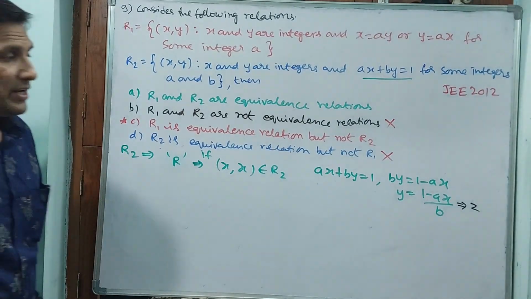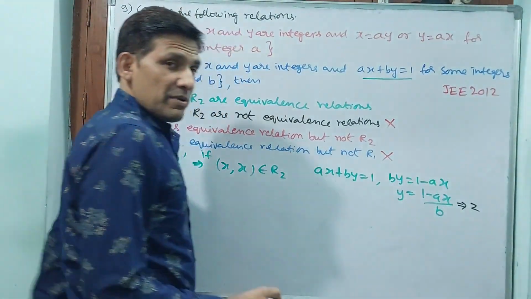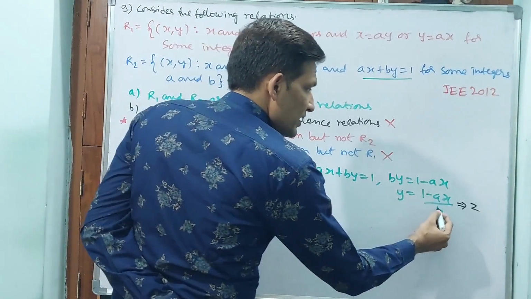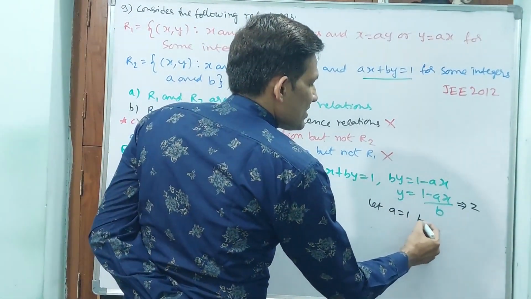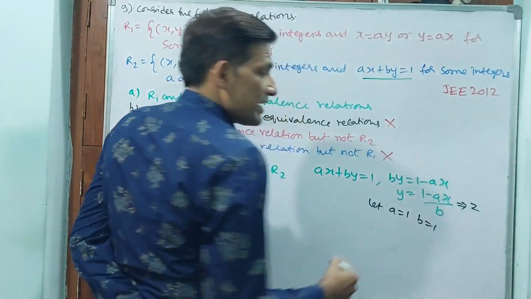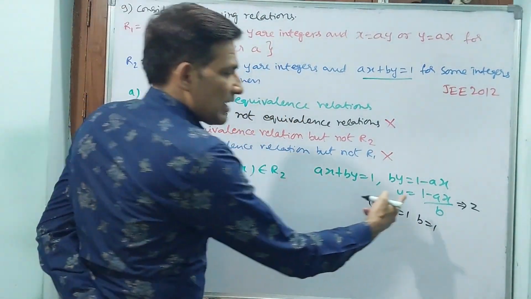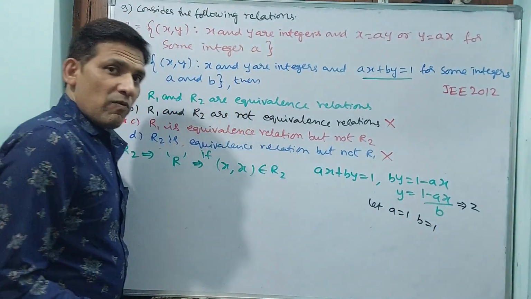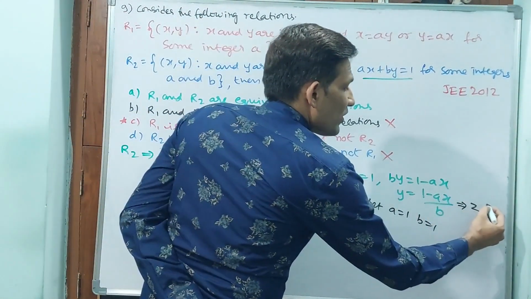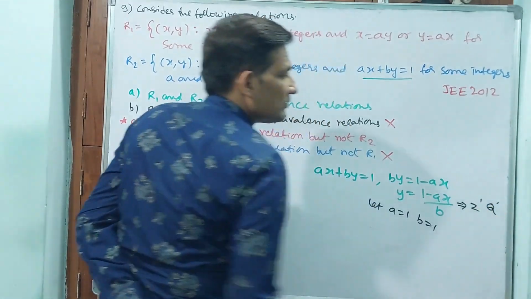No. Why? Because it may not be. Let a be 1 and b be 1, or else b you can take 2. Then what will happen? 1 minus x by 2 is going to give a rational number Q.